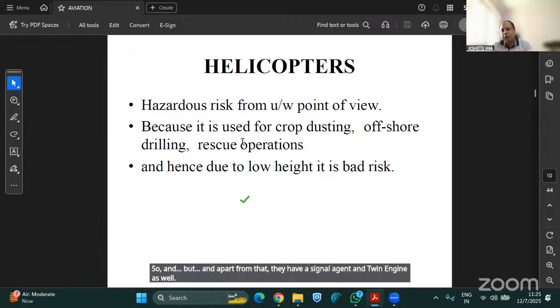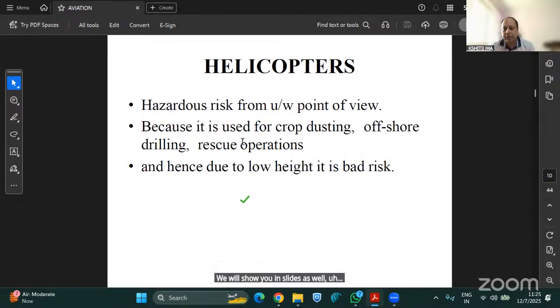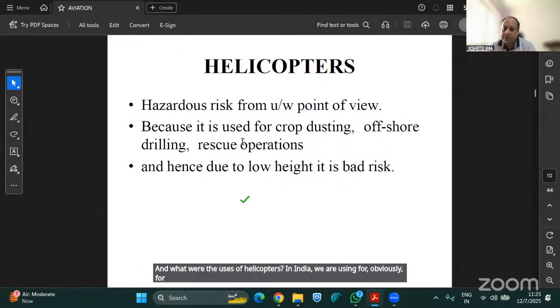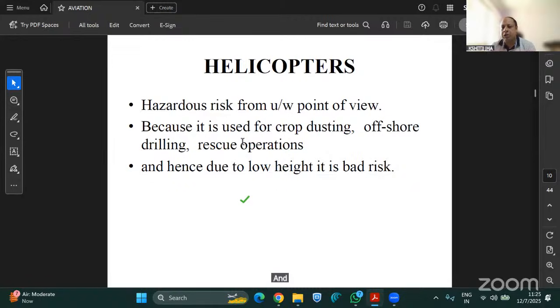And there are lots of models of helicopters. We will show you in the slides as well how it is taken care of. And what are the uses of helicopters? In India, we are using them obviously for travel and leisure purposes. And apart from that, they are also used for crop dusting. Nowadays, it is being used for offshore drilling.